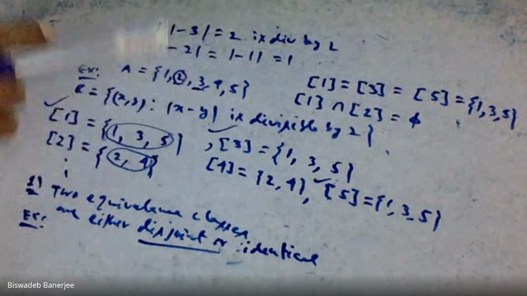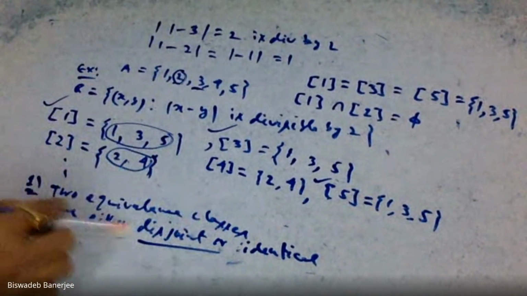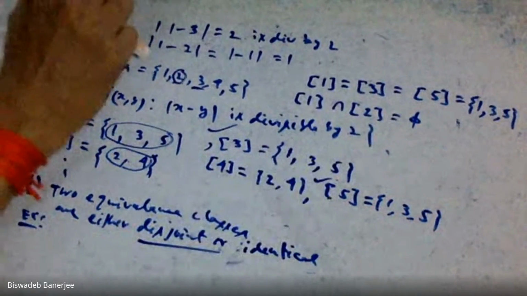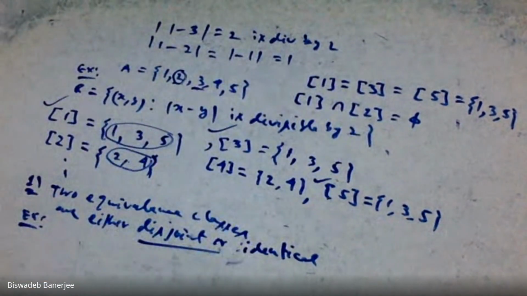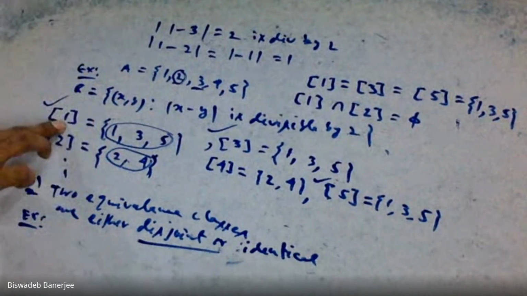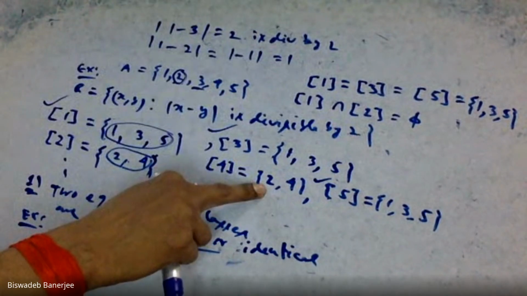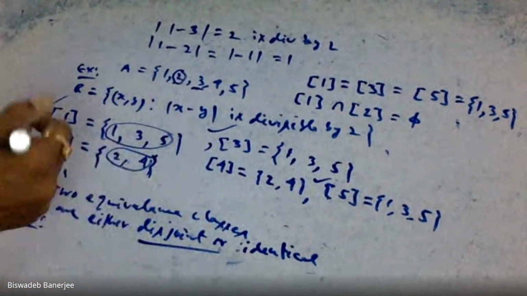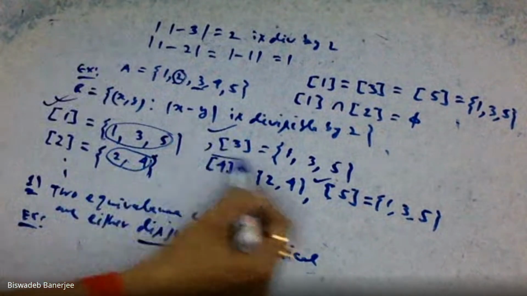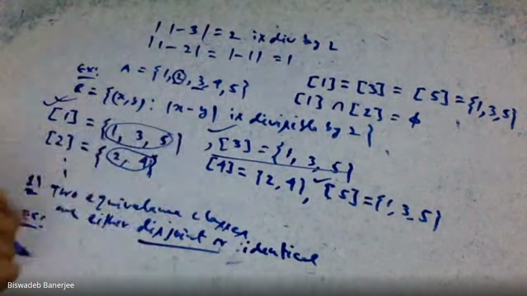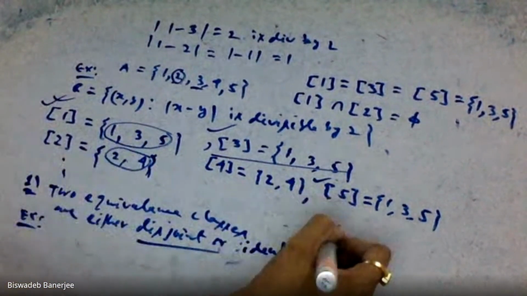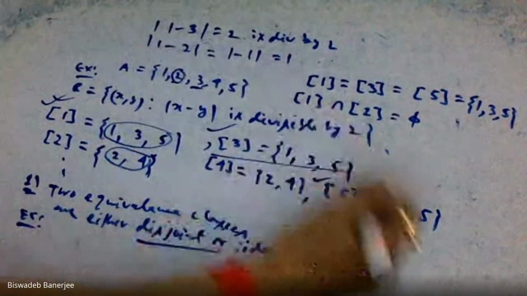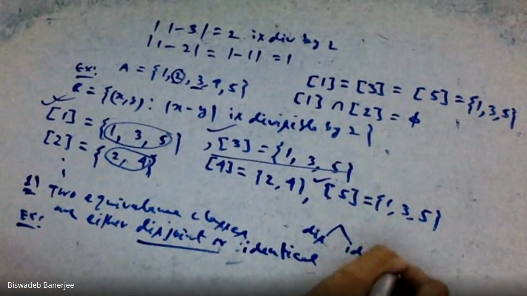So see that either two equivalence classes are disjoint. Here, equivalence class of 1 and equivalence class of 2 are disjoint. Disjoint means they have no common portion. Similarly, equivalence class of 1 and equivalence class of 4 are also disjoint. Their intersection is φ, which means they are disjoint. But equivalence class of 1 and equivalence class of 3 are identical. So we are getting only two possibilities for equivalence classes. Either the equivalence classes are disjoint or they are identical. There is no other possibility.